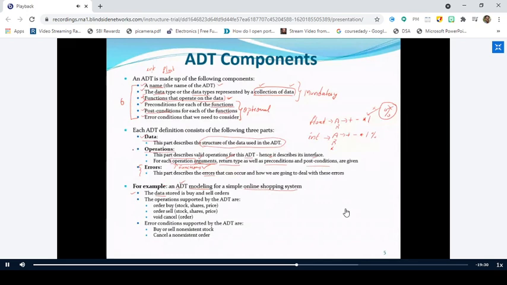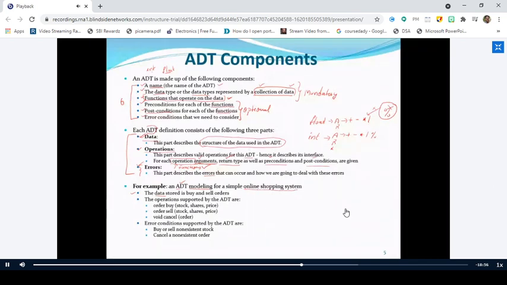So this is very important. Whenever you are asked to write an ADT, you should specify what data, what operations, and what errors may arise during the execution of that particular system. Right? Is it clear? ADT means you should specify the data. ADT means you should specify the operations. ADT means you should specify the errors. These three parts constitute the ADT. Is it clear? Yes, sir. Clear, sir. Right. Yes, sir. Online shopping system.